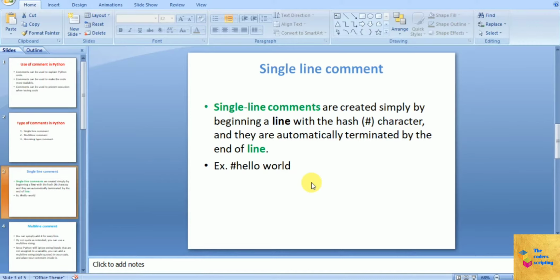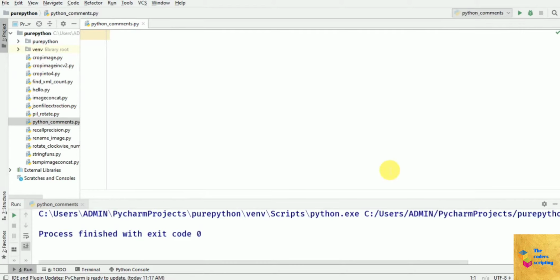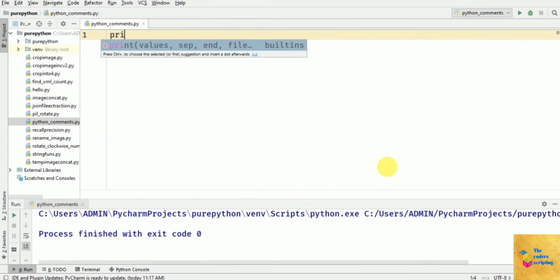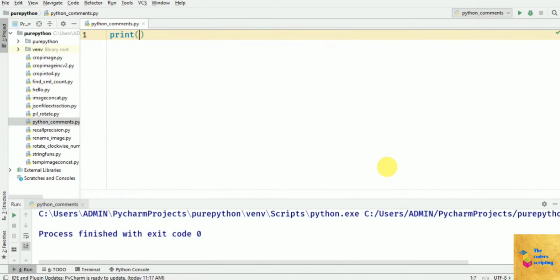Example is hello world. So let's see the example in PyCharm. We are going to run the comment. We are going to write a short program for that. So I'm writing here print hello world.